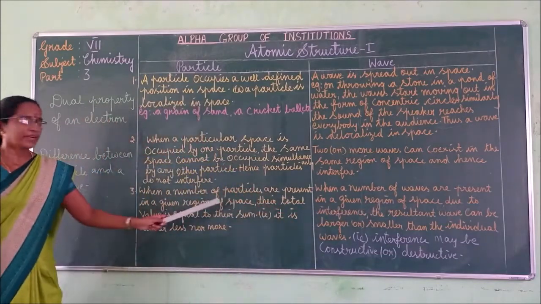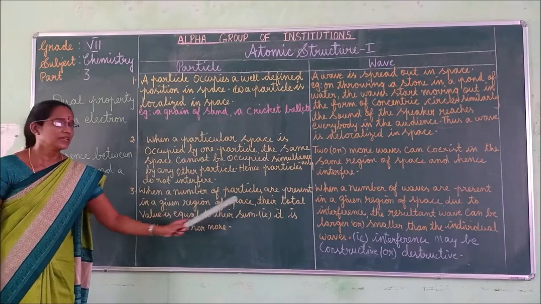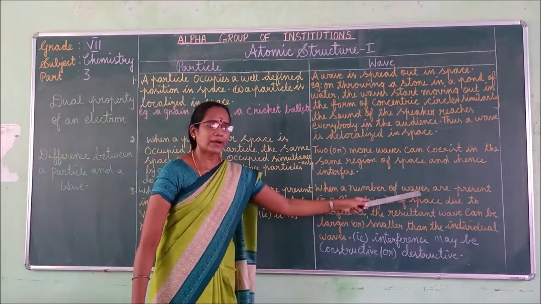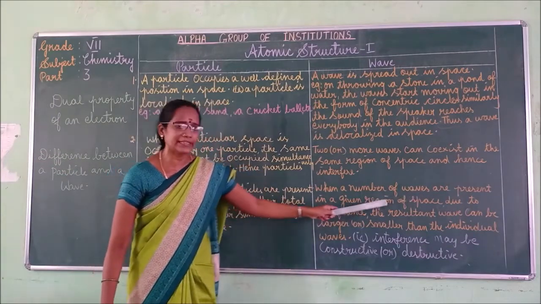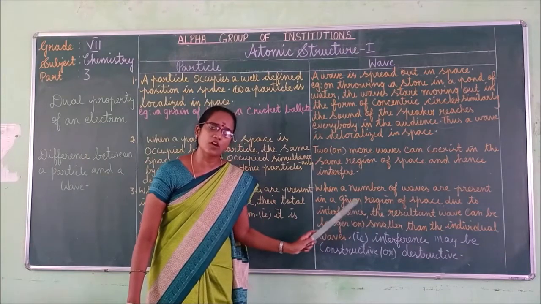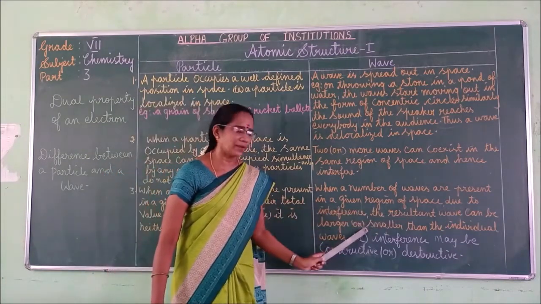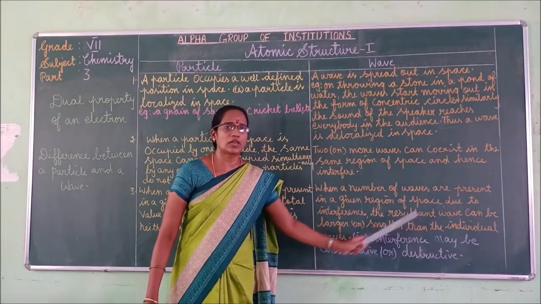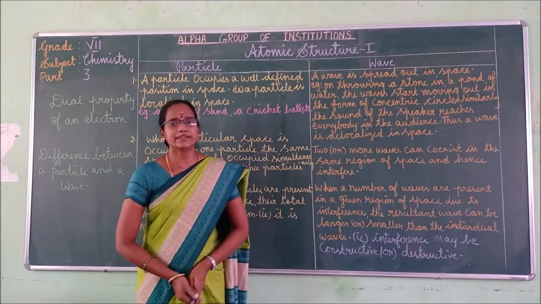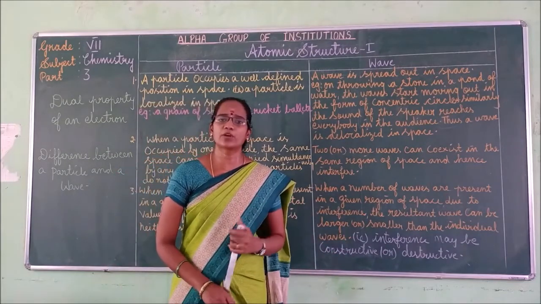The third one, the number of particles present in a given region of space is equal to their sum. Whereas for waves, a number of waves are present in the given region of space. Due to interference, it means combination of two or more waves, the resultant wave can be larger or smaller, or otherwise we can say it is constructive or destructive in nature, right? So this is a 5-mark question.